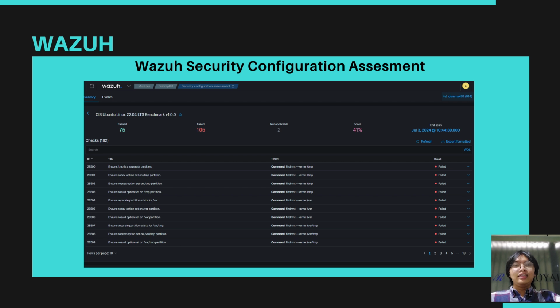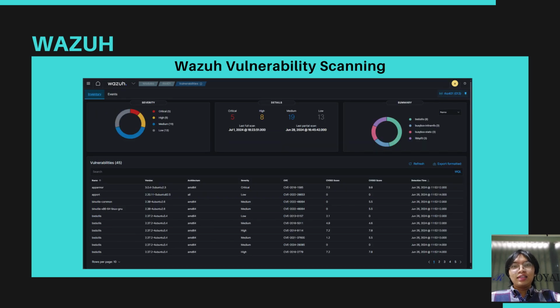Following that, there is the Wazuh security configuration assessment page. This page contains details of vulnerabilities present on the agent, and steps for hardening can be followed here. Lastly, there is the Wazuh vulnerability scanning page. This page contains vulnerabilities present in the core directories that have been downloaded on the Wazuh agent. The next page will be presented by my colleague. Thank you.